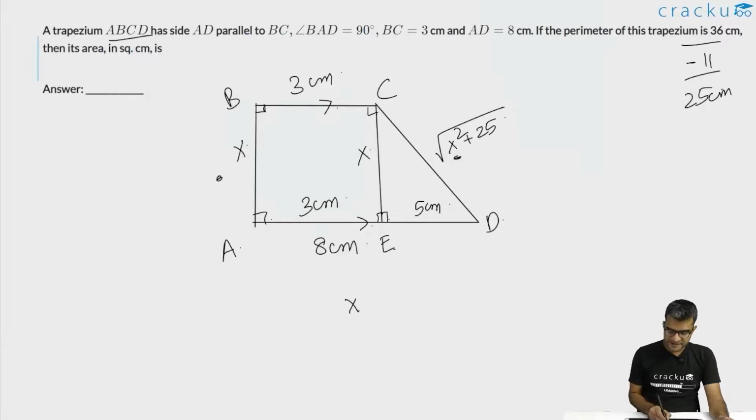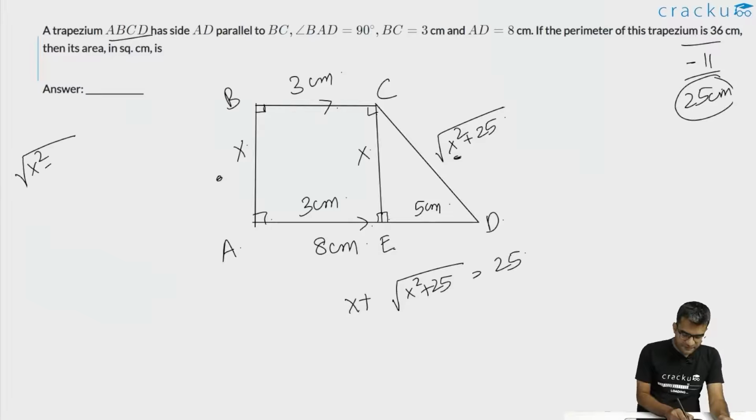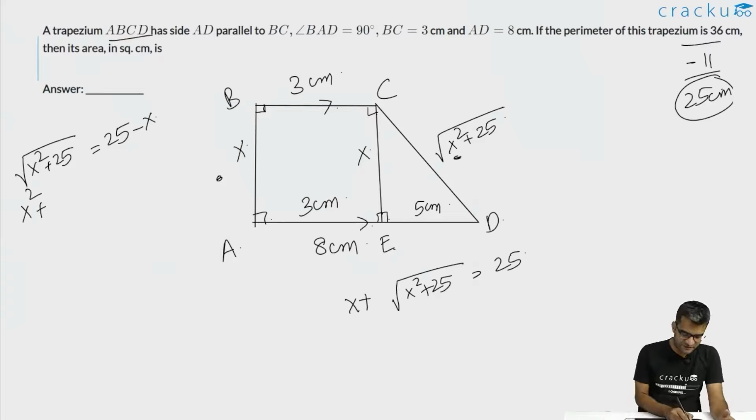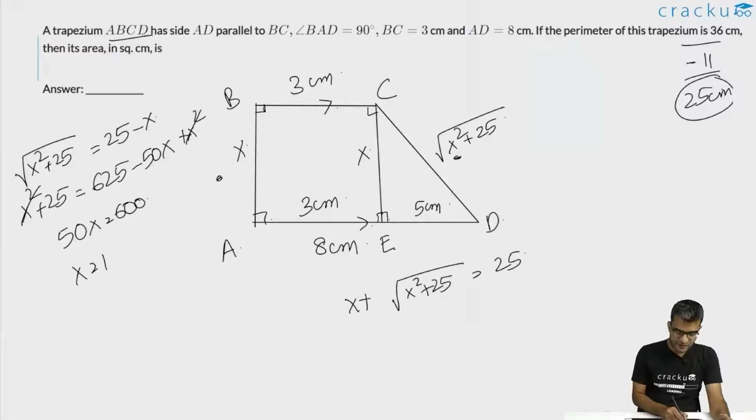So the value of x plus square root of x square plus 25 is equal to 25. Now square root of x square plus 25 is equal to 25 minus x. If you square on both sides, you are going to get x square plus 25 is equal to 625 minus 50x plus x square. You cancel x square on both sides. We are going to get 50x is equal to 600, or the value of x is equal to 12 centimeters. So this will be 12 centimeters.